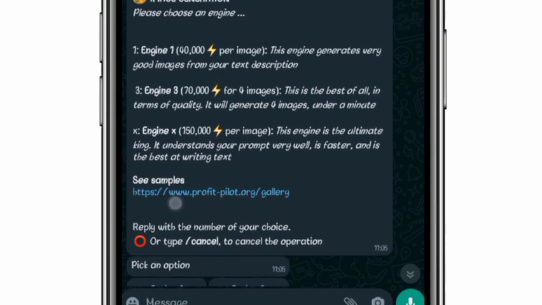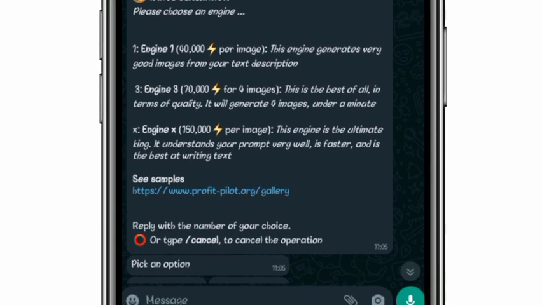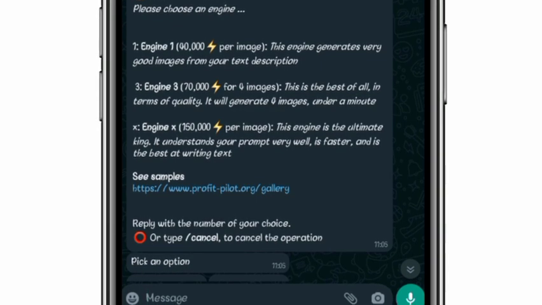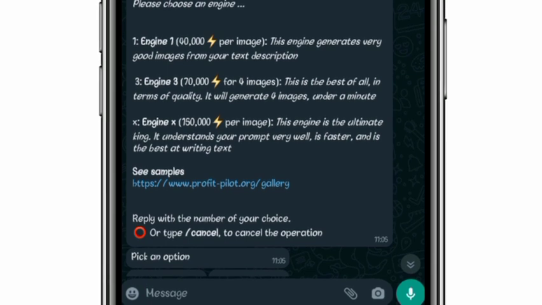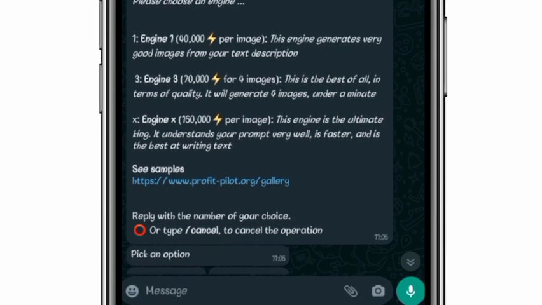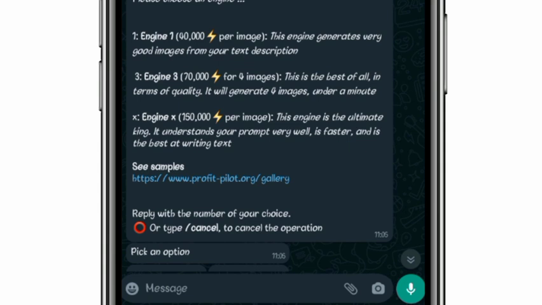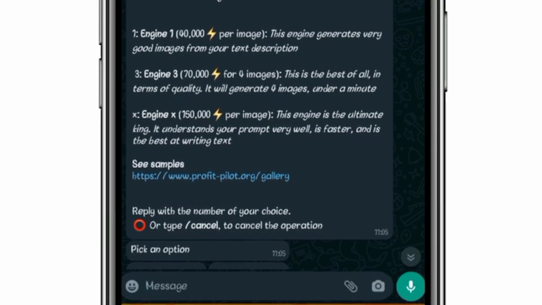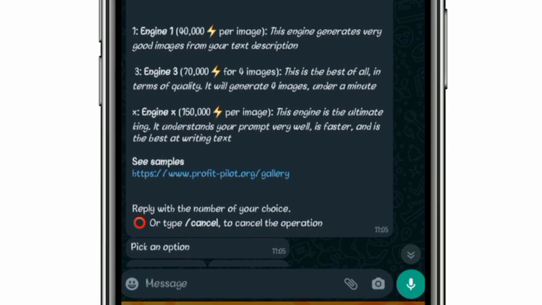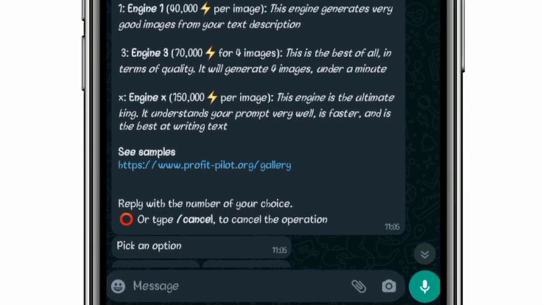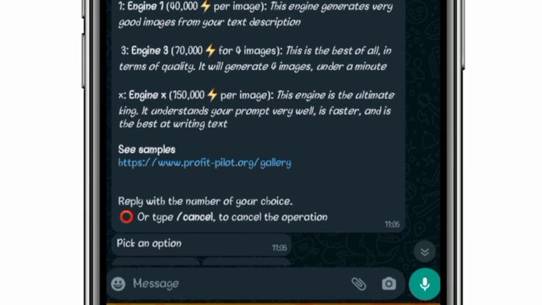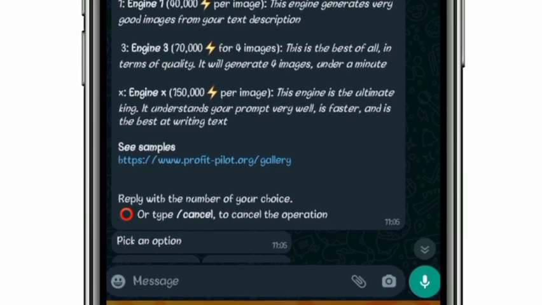So here you can see we have 3 engines you can use in generating your image. The first engine is engine 1, which will consume 40,000 points per image. This engine generates very good images from a text description. The second one is engine 3, which will consume 70,000 points for 4 images.